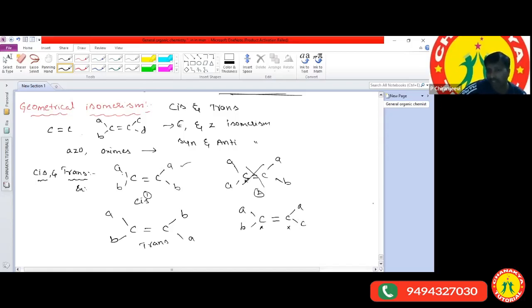If this one is attached with identical ones, for example C double bond C, here A, here B, here B also. Does the given molecule exhibit geometrical isomerism, sir? The last structure? No, sir, because we can't say whether it is cis or trans. We can say trans only, because both can only be trans. So that's why it does not exhibit geometrical isomerism.